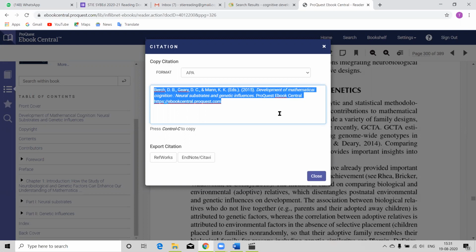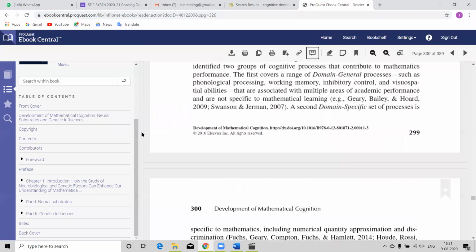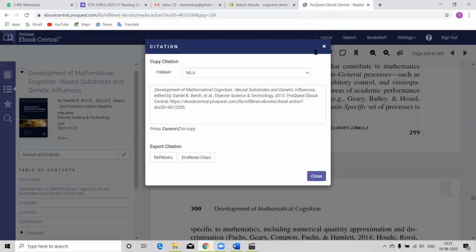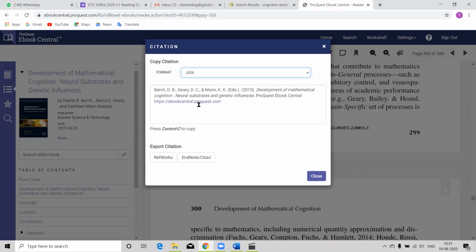After that, the book chapter, Development of mathematical cognition: Neural substrates and genetic influences.